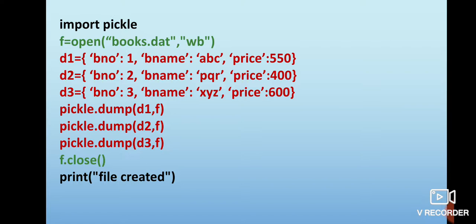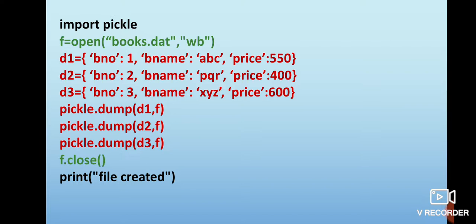Now in the next step, I have stored the given 3 dictionary objects in 3 variables which will now be written on the binary file books.dat. After storing them in variables, I am writing pickle.dump(d1, f). Now what is happening with the help of this statement?